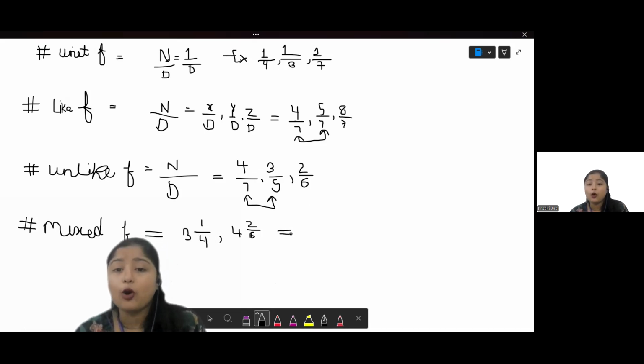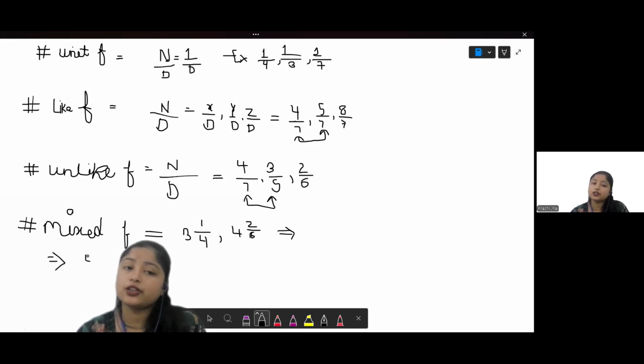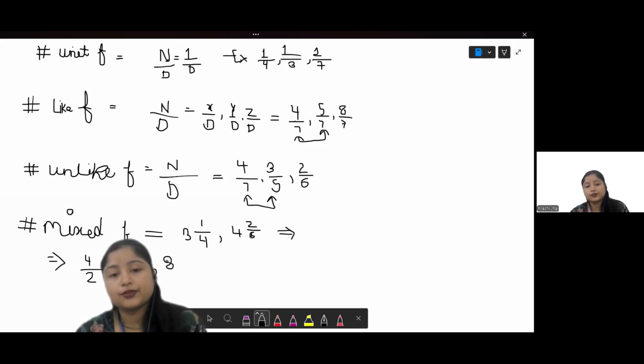Now, how are they formed? They are basically formed when we solve out an improper fraction. Now, what does that mean? Remember improper fractions? Those fractions where the numerators are bigger than the denominators, right? Like 5 over 3 or 8 over 2. Remember these kinds of fractions which are improper?